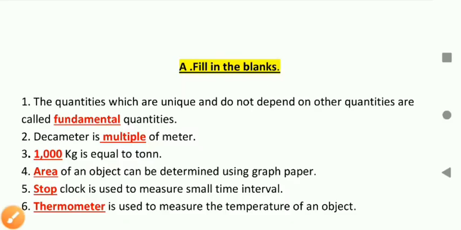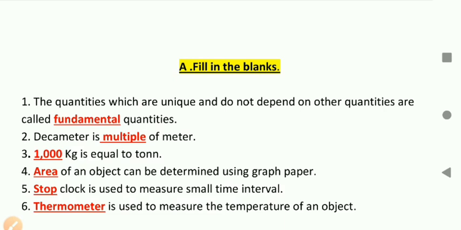Hello students. In the last class we had discussed all the theories related to chapter number 2, physical quantities and measurement. What are the different physical quantities, like fundamental quantities and derived quantities, and after that we had discussed different SI units, multiple units, sub-multiple units, then how can we measure length, different devices to measure the length.